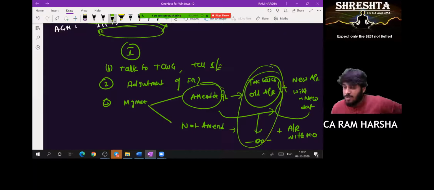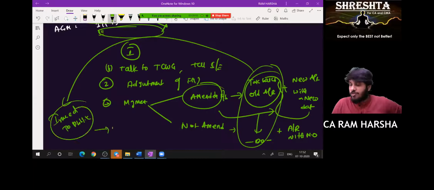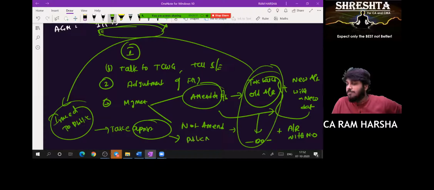You are unable to take back the audit report; it is issued to the public without your consent. What you need to do is take appropriate action. What is appropriate action? Give public notice.